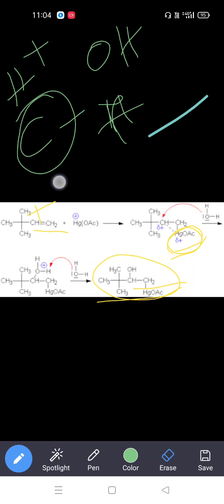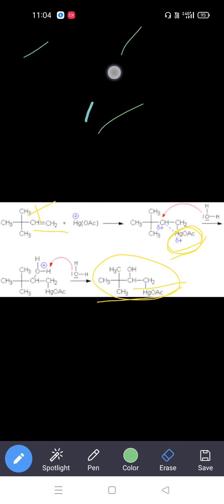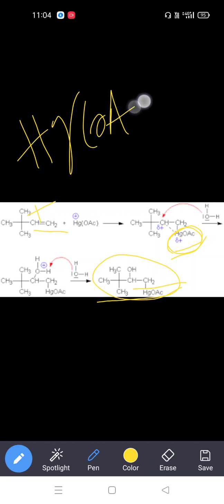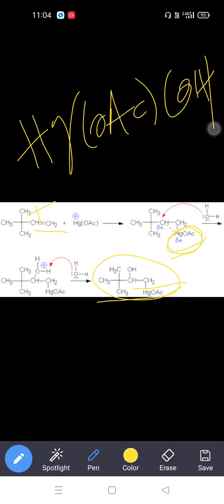Finally we are getting this product, with HgOAc and OH as the byproducts. So this is a very important reaction to prepare alcohols substituted at the more substituted position, the oxymercuration and demercuration reaction.